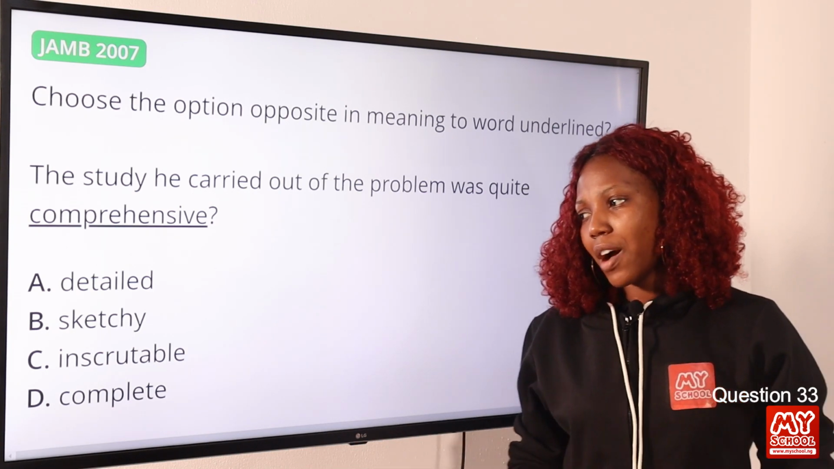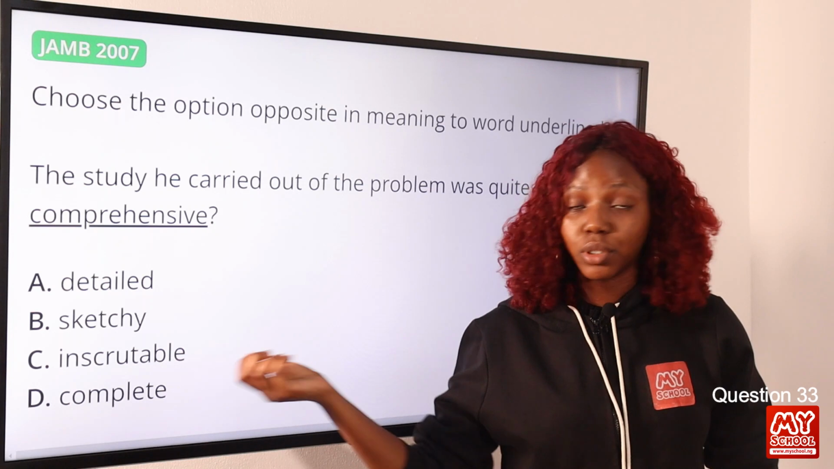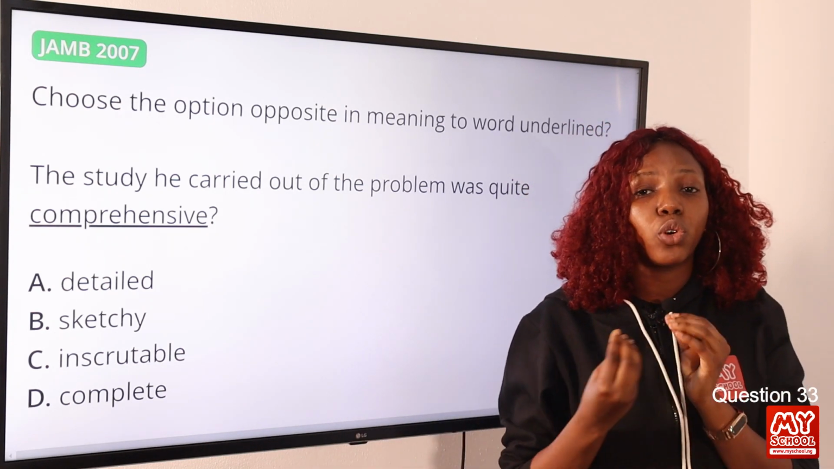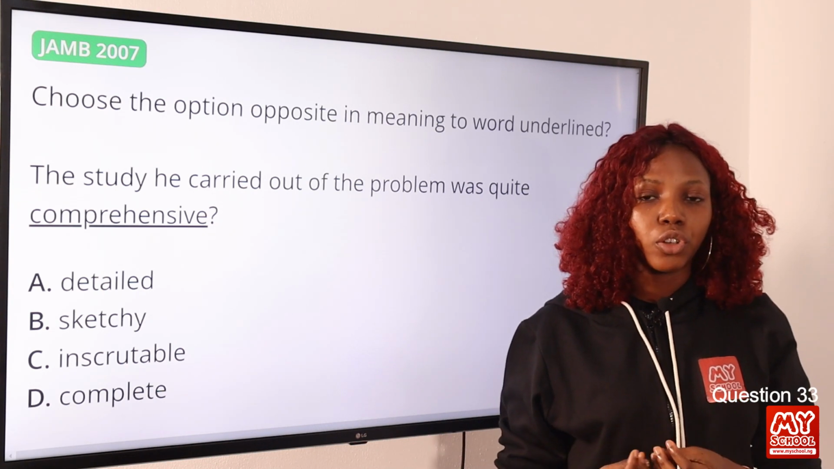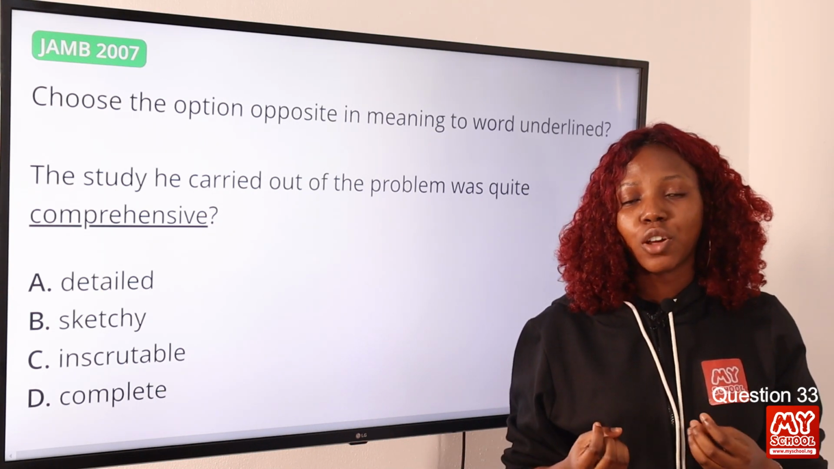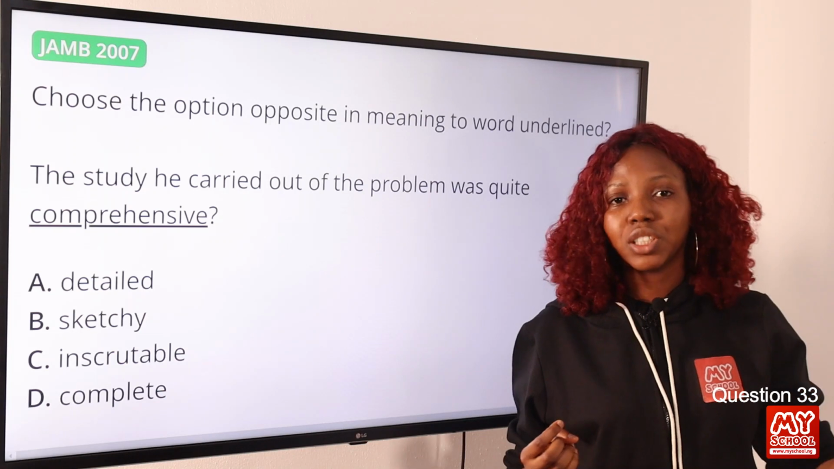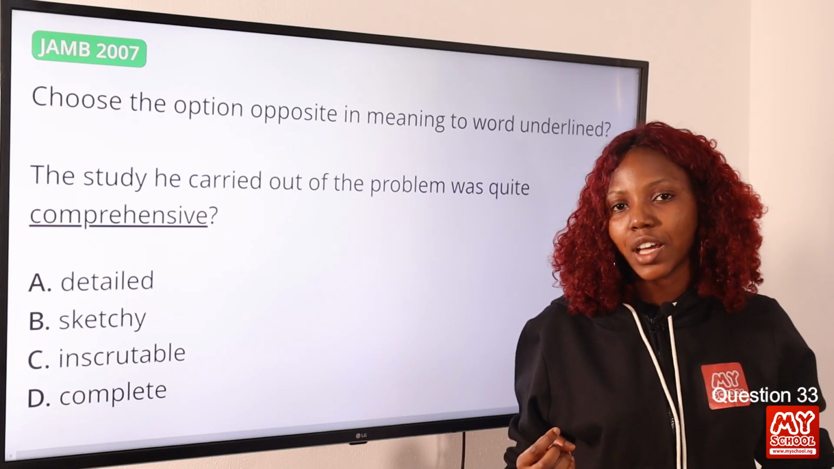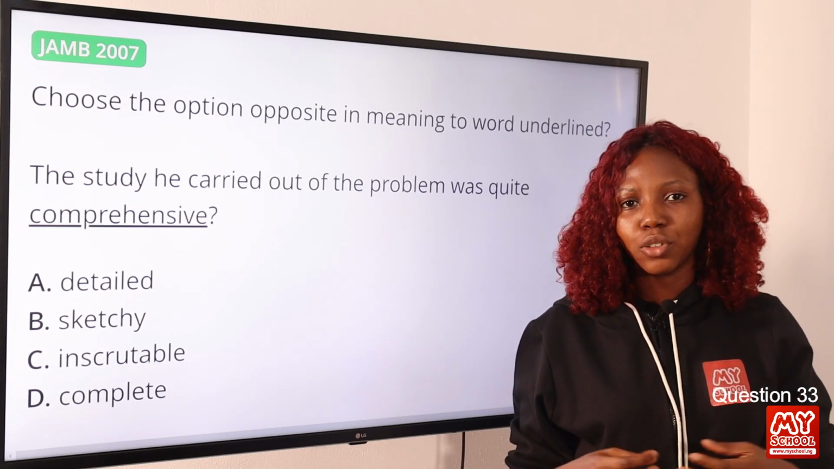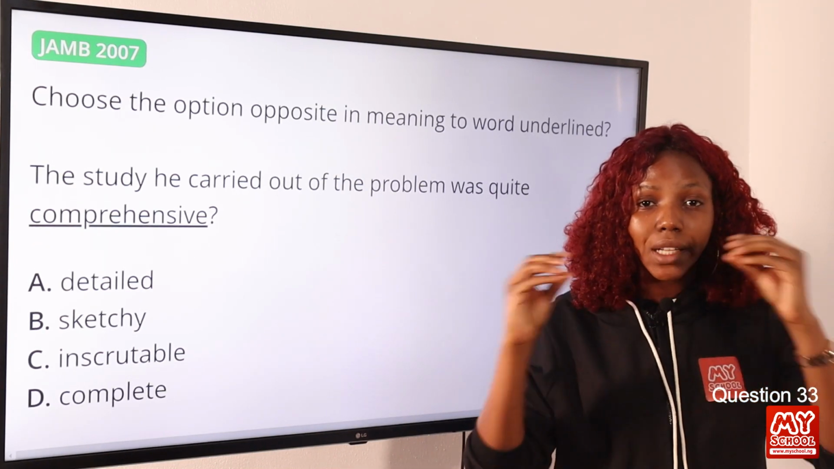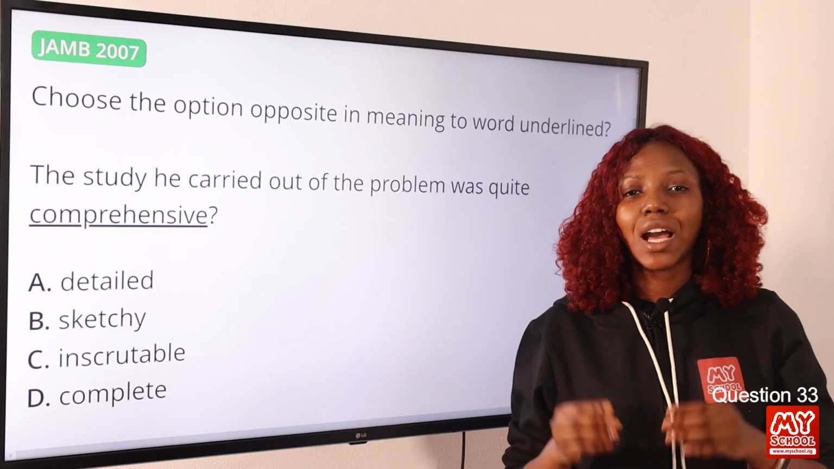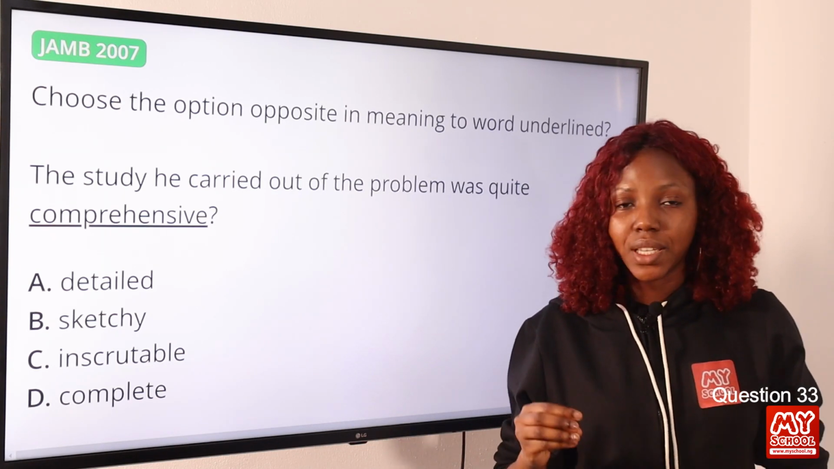Okay. However, option C, inscrutable. Inscrutable is something that you don't understand. Okay, something that you cannot interpret or you cannot understand. And when we think of inscrutable, we think of the word mysterious, something that you cannot understand. But comprehensive has to do with the totality of something. Okay, so in that regard, we'll stick with option B, sketchy.